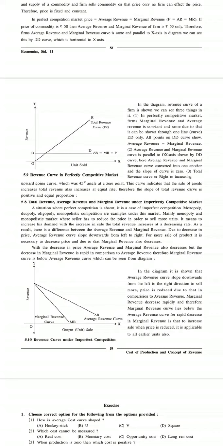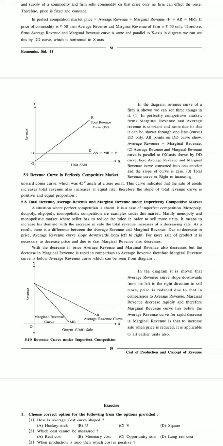Now, monopoly and monopolistic markets are such markets where the seller will have to reduce the price if he or she wants to sell more units, because a rational consumer will buy more commodities when the prices go down. So in order to increase the demand, or in other words the total revenue, the seller or producer will have to reduce the price of the commodity.